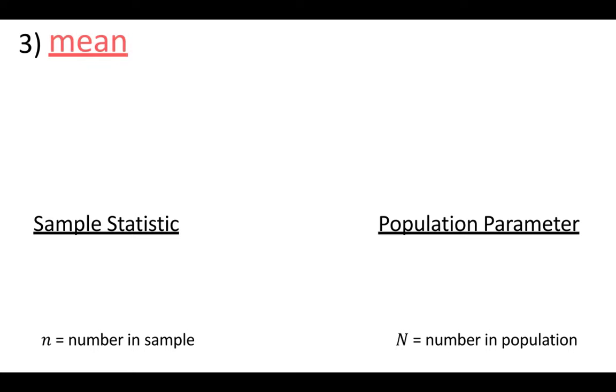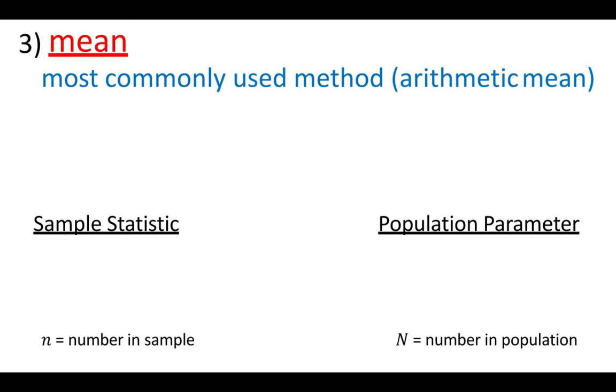All right. The last one is called the mean. The mean is what we typically think of when we think of the average. If someone tells you the average number of this, typically you just assume they're talking about the mean. And that's because it's the most commonly used method. It's also referred to as the arithmetic mean.